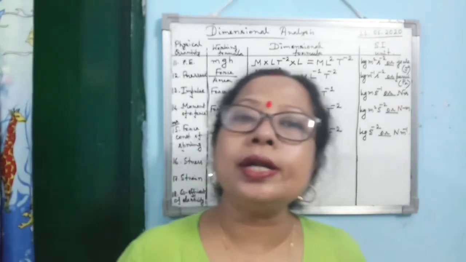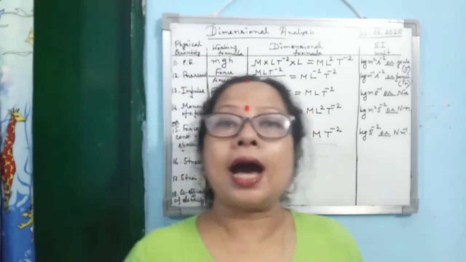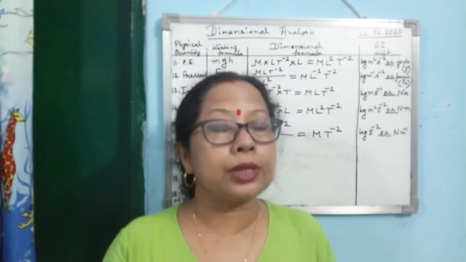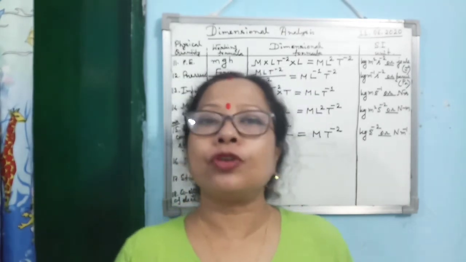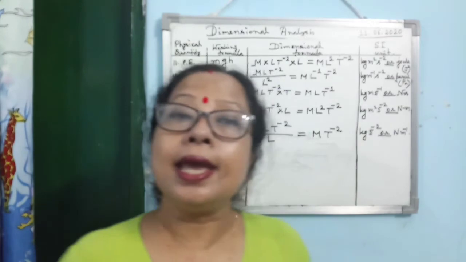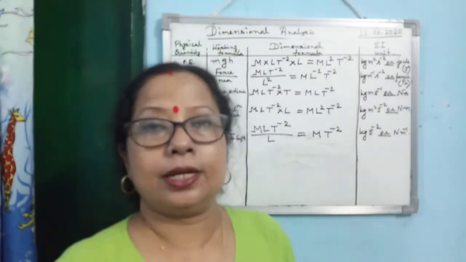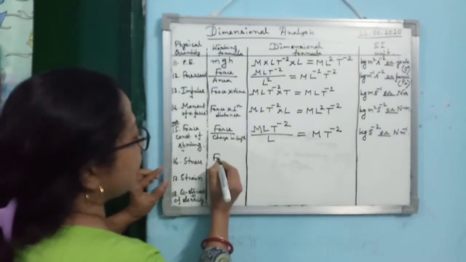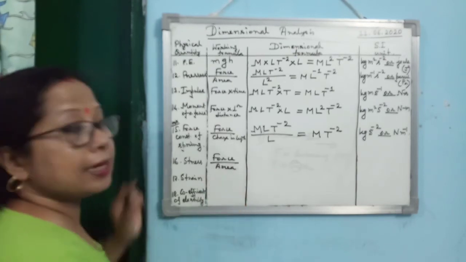Why is the body regaining its original configuration? Because an internal force develops within the body due to the property of elasticity, and that internal force helps the body to regain its original configuration. So that's why we consider stress as the internal force developed per unit area.